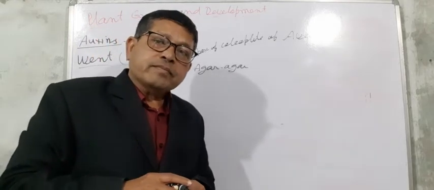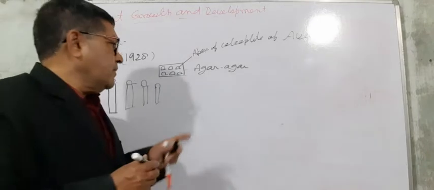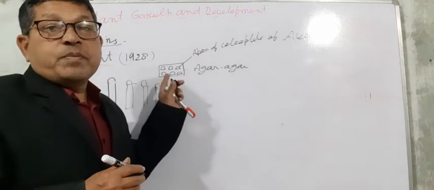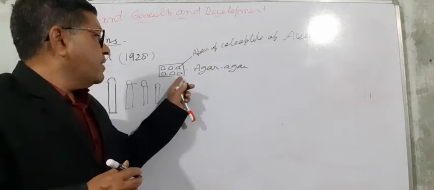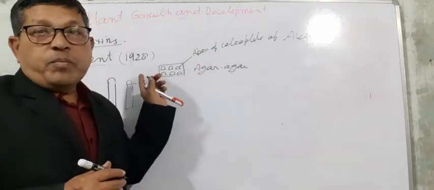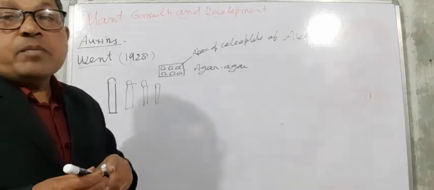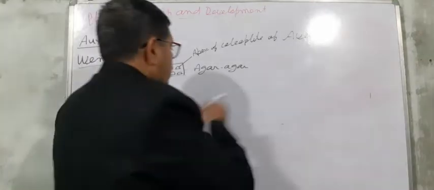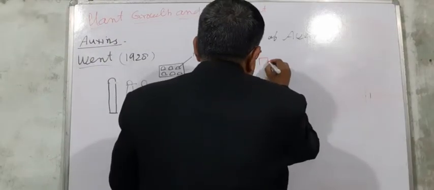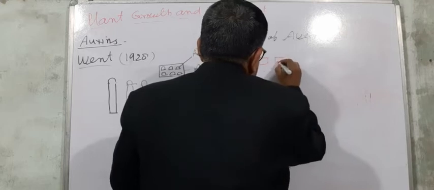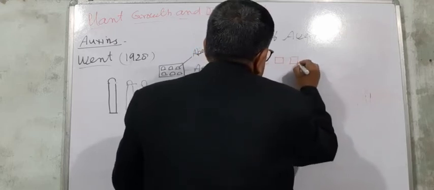Now he removed the apex of the coleoptile and cut the agar agar into small-sized blocks. So this is an agar agar block.